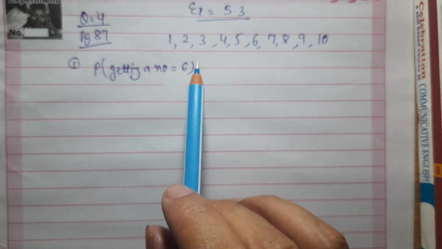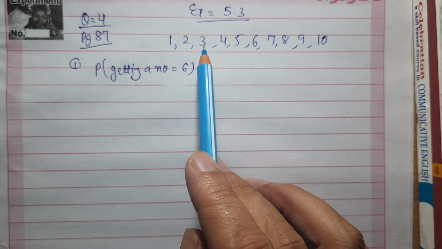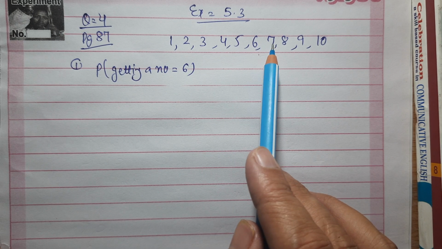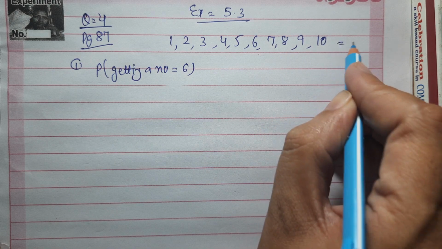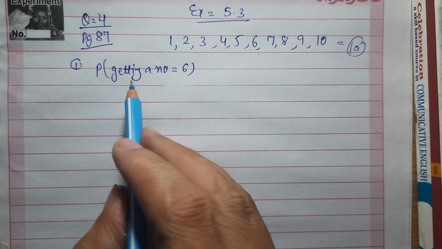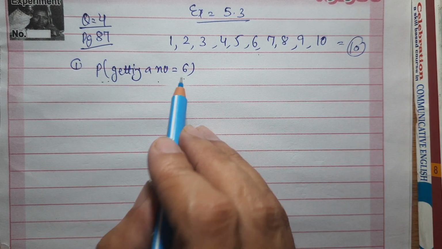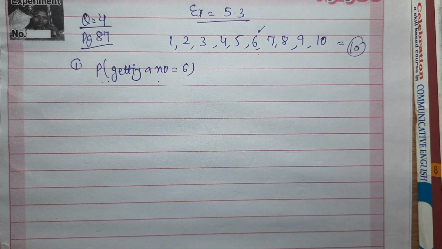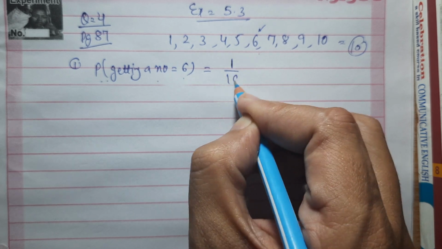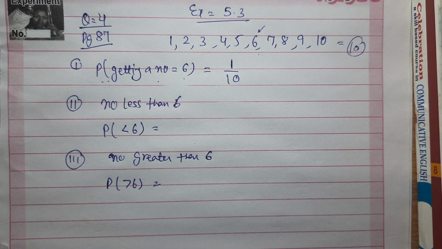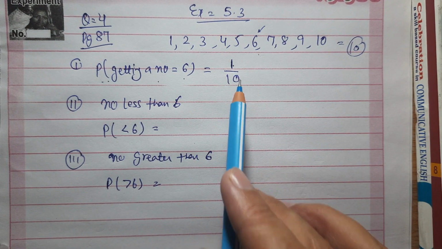See, there are total numbers 1, 2, 3, 4, 5, 6, 7, 8, 9 and 10. So total cases in all will be equal to 10. So what is the probability of getting a number 6? 6 can come only one time. So what is the probability? Number of favorable cases over total number of cases. That will be equal to 1 upon 10.